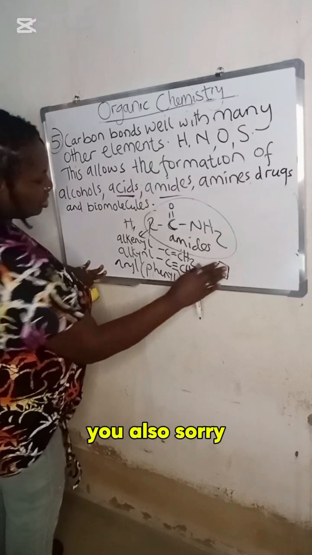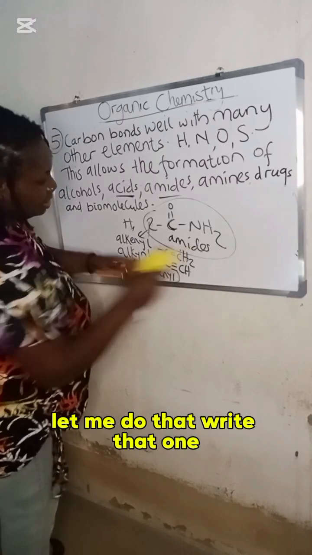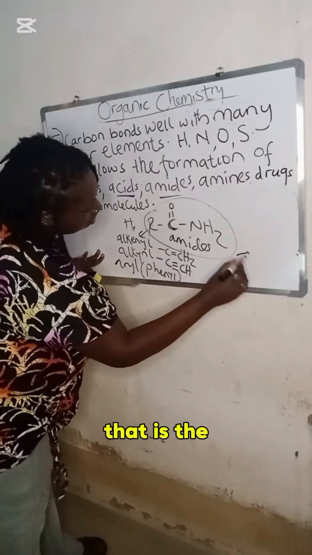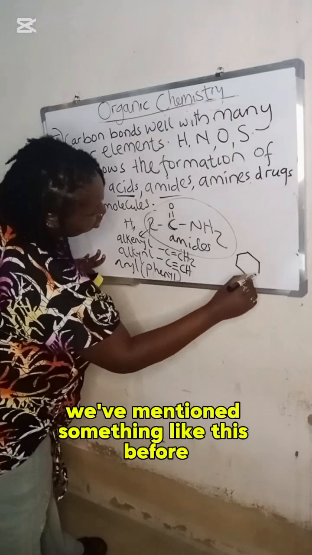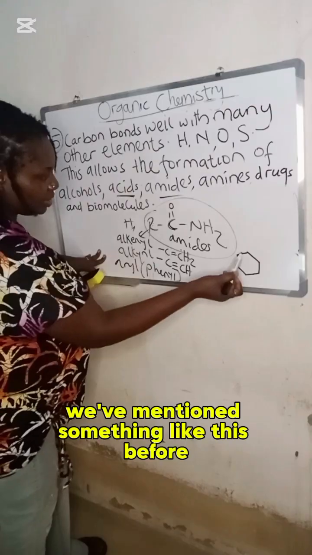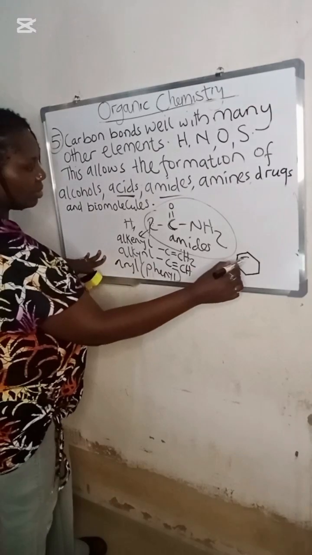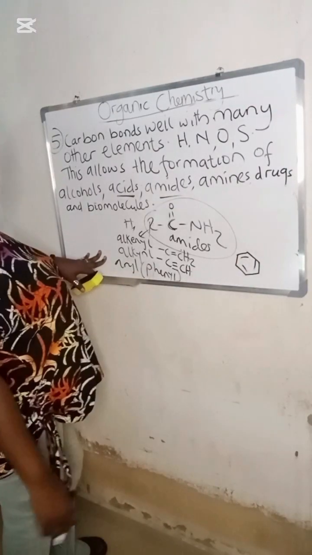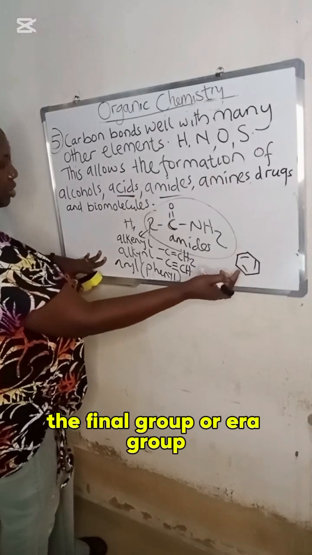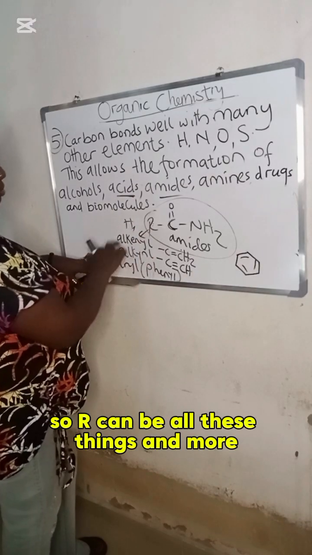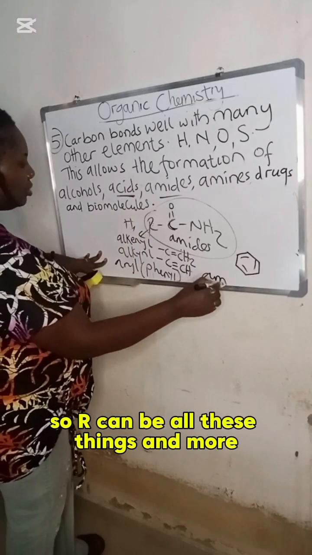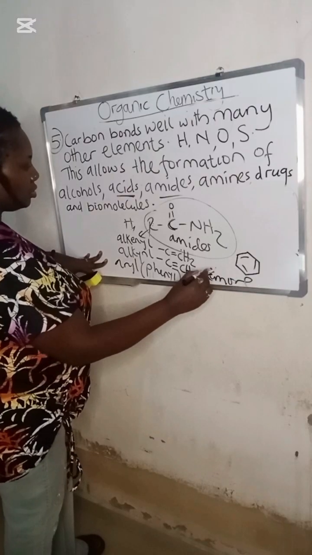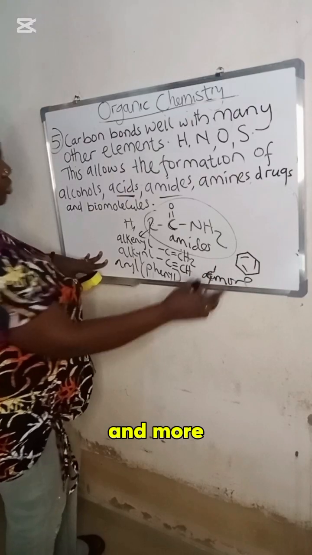We also, sorry, let me do that. Write that one. We've mentioned something like this before. There is the benzene ring. This is it, the phenyl group or aryl group. So R can be all these things and more.